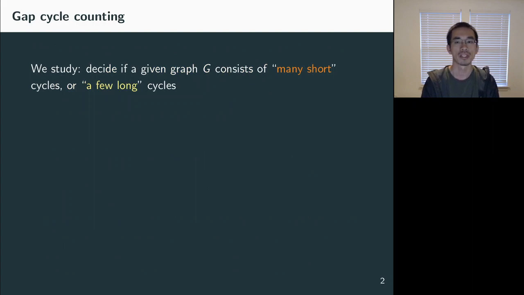The problem we study in this paper, or actually a class of problems, is the following. We study the problem of deciding if a given graph G consists of many short cycles or a few long cycles. The precise definition of this problem depends on the definition of many, short, few, and long. But intuitively, when the gaps between many and few, and between short and long, are smaller, the problem becomes harder, because as these two cases become closer, it is easier for us to prove a lower bound.